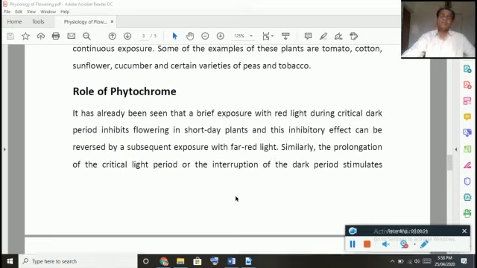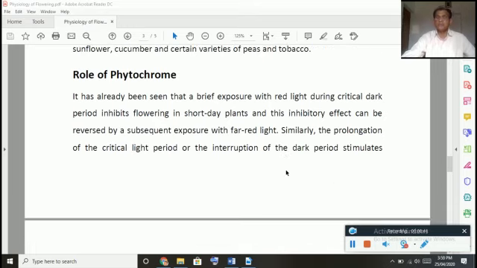You may get doubt how this flowering on daytime and night period is maintained. What exactly is there in the plant body that will control the flowering based on the daytime or the night time? The answer for this question is a pigment, a substance that is called as what? Phytochrome. So a light sensitive substance or a chemical is present. So that phytochrome is responsible for the flowering. This is the substance, it will control whether the plant should produce the flower or should not produce the flower.